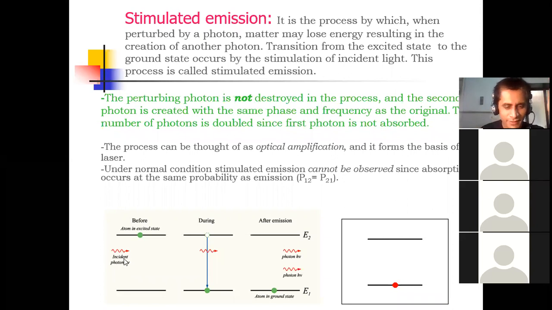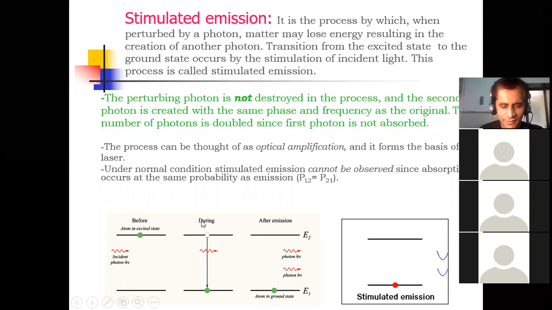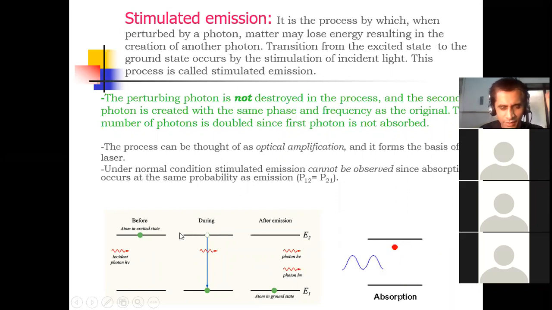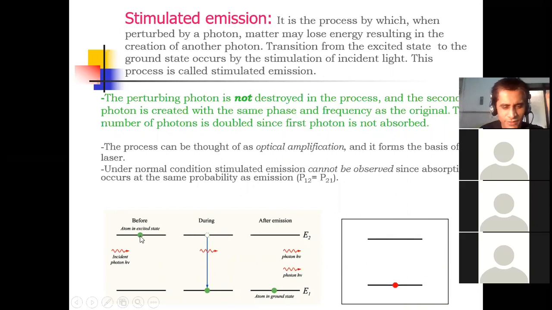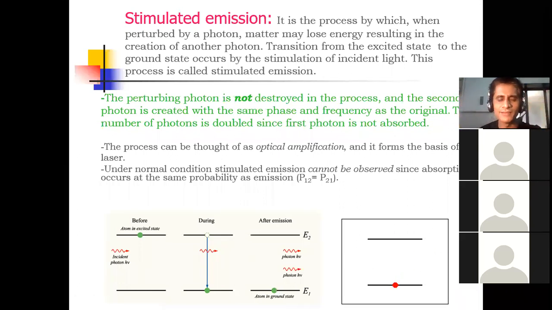When this photon is incident on this atom which is already in excited state, then see the diagram. After the collision, the incident photon will travel in the same direction, and due to this collision, this atom, which is already in excited state, will make a transition from E2 to E1. It will transfer from higher to lower state, and during this transition it will emit one more photon with energy h nu. Understood? See the animation.